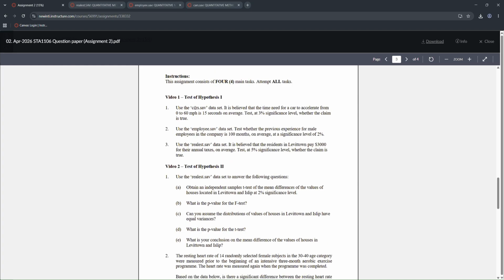So today we are going to do the video test on hypothesis, and we are going to use the CARS SAV dataset for our SPSS. So this will be the question, which is 15 seconds on average, which will be the main point right here. And the test will be at a 3% significance level, and test whether the claim is true.